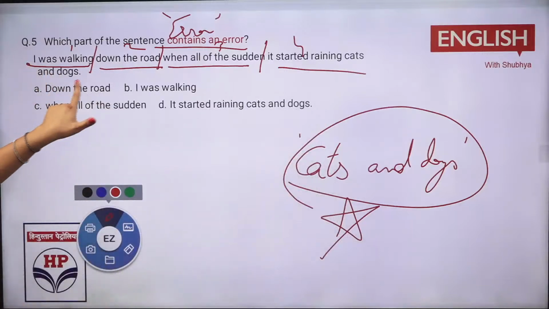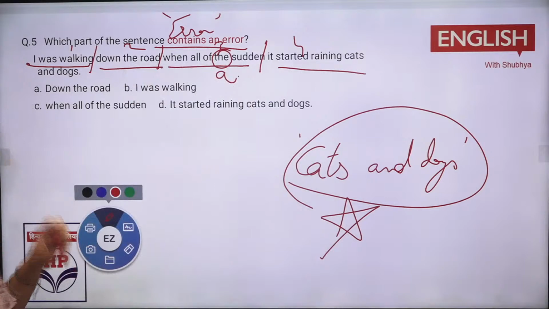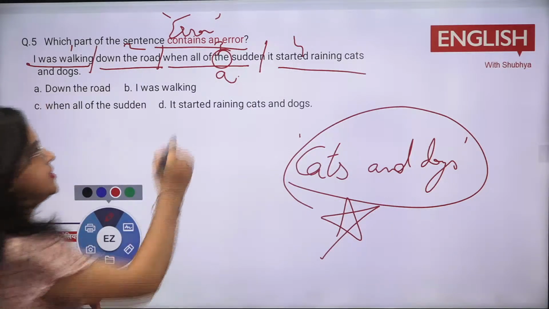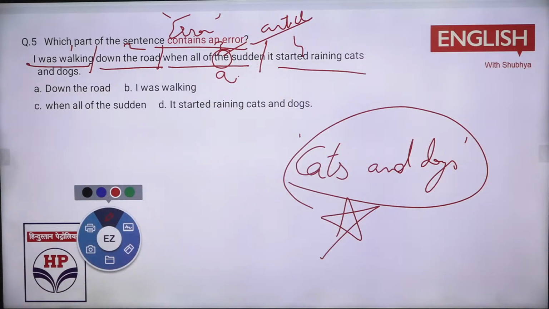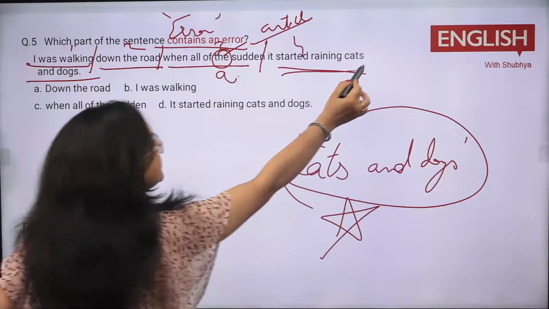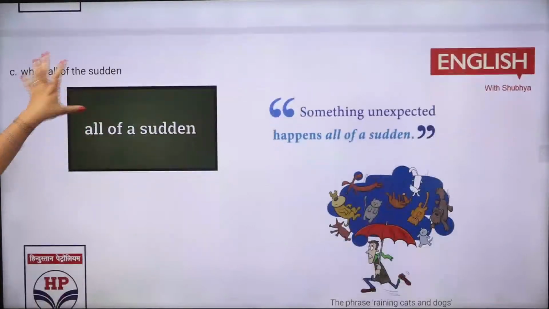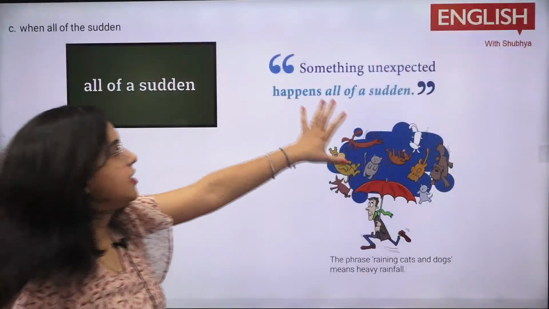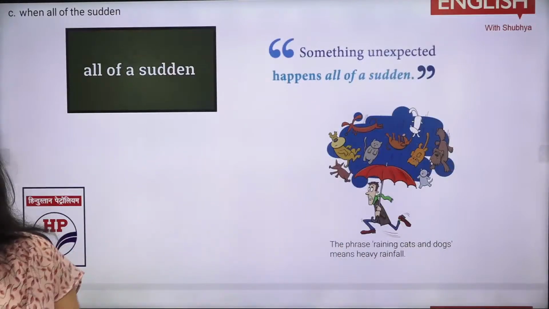So it is, I was walking down the road when all of a sudden. Now this is a very minute error. Someone would miss it thinking it is based on articles, so what could it be, but no, this is important. It is all of a sudden. And cats and dogs, now you need to note it down. What is the meaning of cats and dogs? Raining very heavily. When it rains very hard, it is called cats and dogs, right? So you can note it down. Here, all of a sudden should be there, when something unexpected happens all of a sudden. You can say raining cats and dogs means very heavy rain.